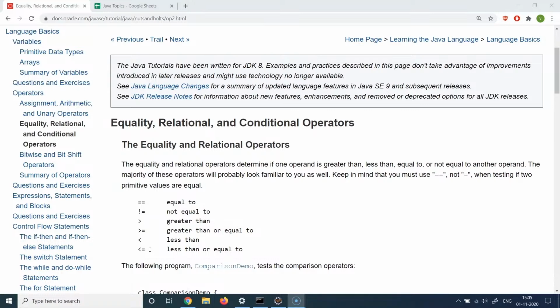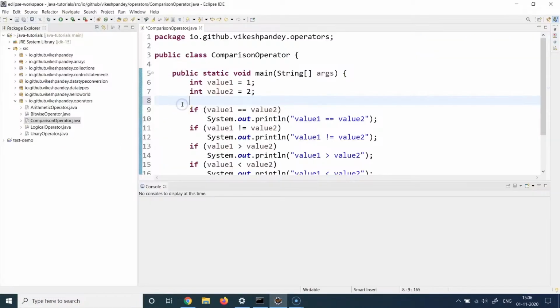So let's understand the usage of these operators with the help of some examples. As you can see, I have created a class here, which is called comparison operator. There is a public static void main method inside this class. And this method has two variables of integer type called value1 and value2. Value1 has the value 1 and value2 has the value 2. And then I am trying to compare the value1 and value2 variables using the different relational operators we just covered.